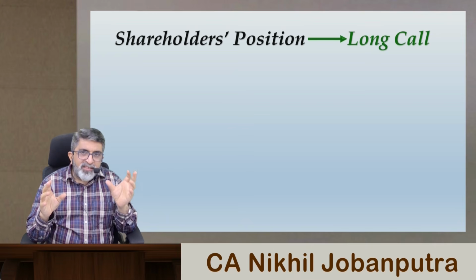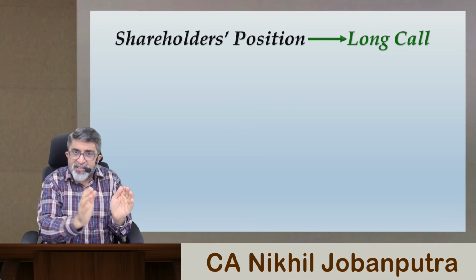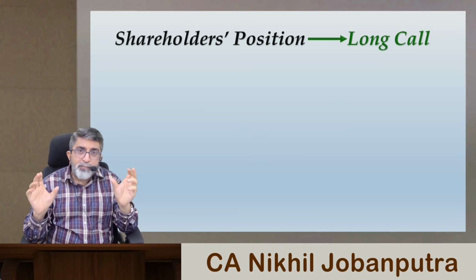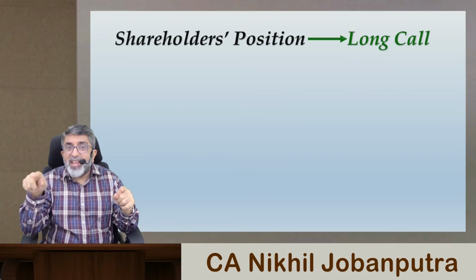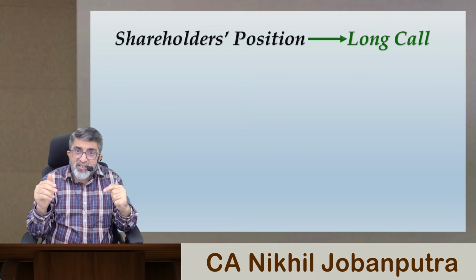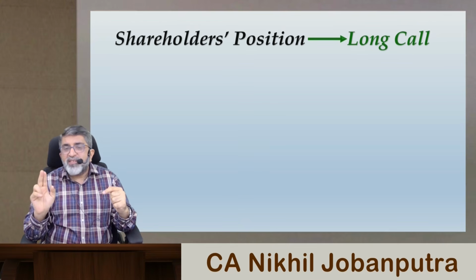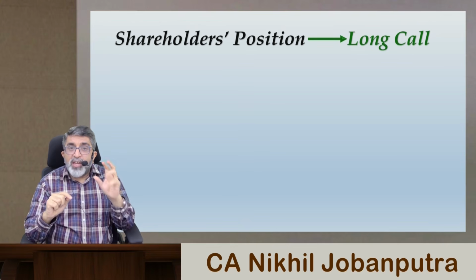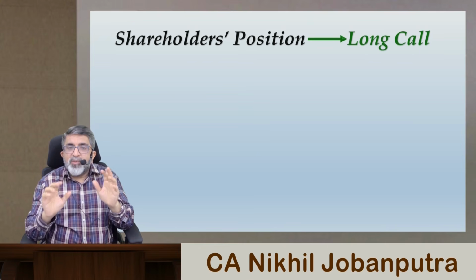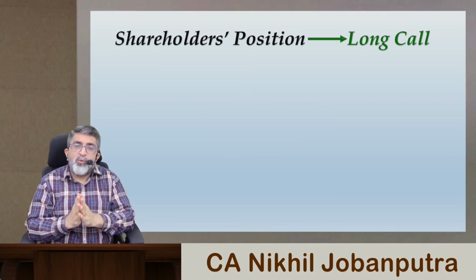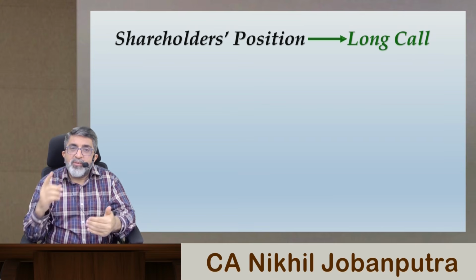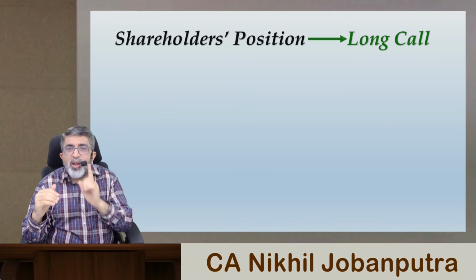So the market price was resembled by the value of assets, and the exercise price was resembled by the value of debt. The value of a call is always MP minus EP, provided MP is greater than EP, that is, the market price should be greater than the exercise price. If the market price is lower than the exercise price, the call will not be exercised and its value will become 0. So either shareholders get value of asset minus debt, or they don't get anything. They will never have to pay anything beyond what they have already paid. In other words, this is as good as holding a call option. That is why we call this a long call.